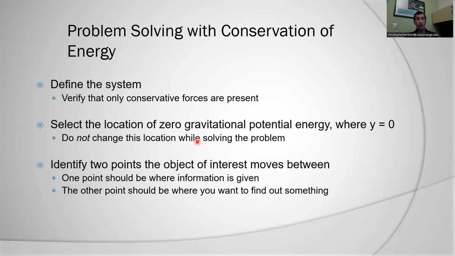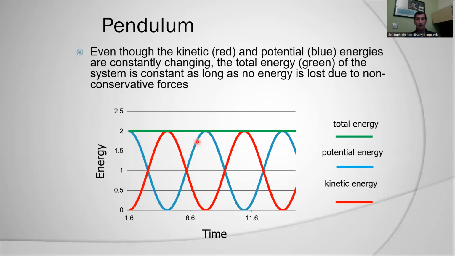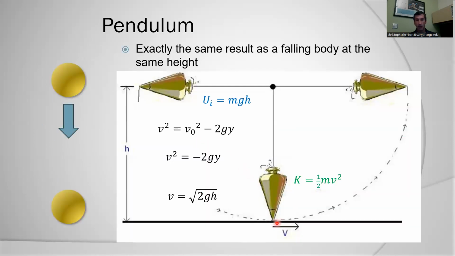Select the location of zero gravitational potential energy, where y is zero. We did that. We said that when it was at the bottom of the swing, that's the least amount of potential energy that the system could have due to the restriction of the string. And therefore, that's where I said y is equal to zero, and that's where I said my potential energy is going to be zero.